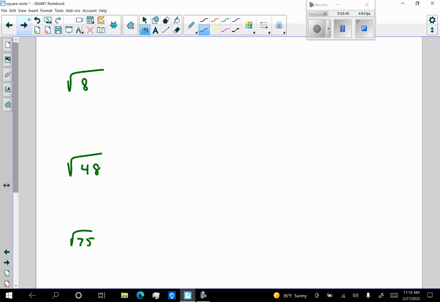Here I have the square root of 8. This is not simplified because we see that this number 8, the radicand, has a factor that's a perfect square. So I can write that as the square root of 4 times the square root of 2, because 8 is 4 times 2. The square root of 4 is 2, so this is going to be 2 square root of 2. Now this is simplified because 2 has no perfect square factors. So the square root of 8, which is not simplified, is equal to 2 square root of 2.